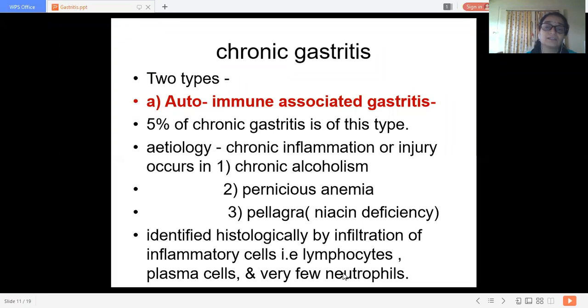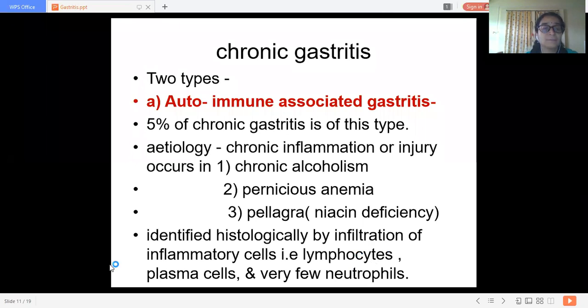Polymorphs are more prominent in acute lesions, acute gastritis, either hemorrhagic lesions or stress lesions. Lymphocytes and plasma cells are much more than neutrophils in chronic gastritis.